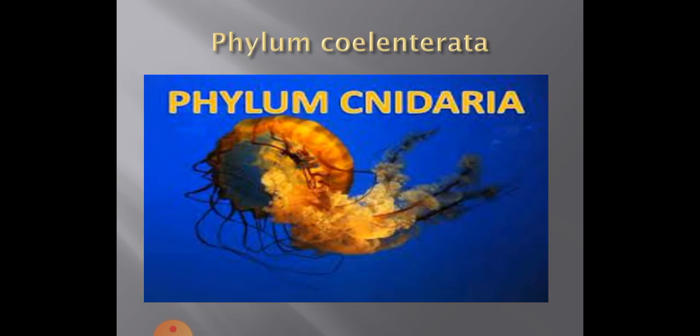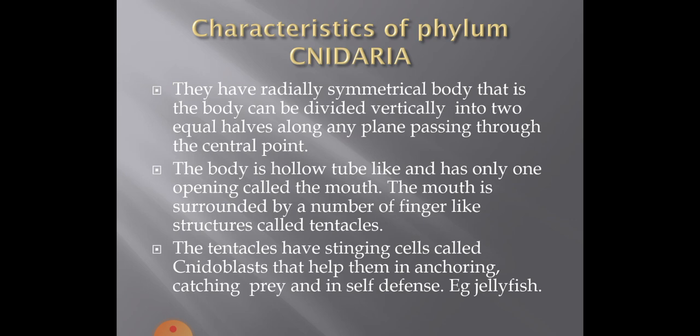Now, the next phylum is Coelenterata, also called Cnidaria. Now, what are the characteristics of phylum Cnidaria? They have a radially symmetrical body, that is, the body can be divided vertically into two equal halves along any plane passing through the central point.